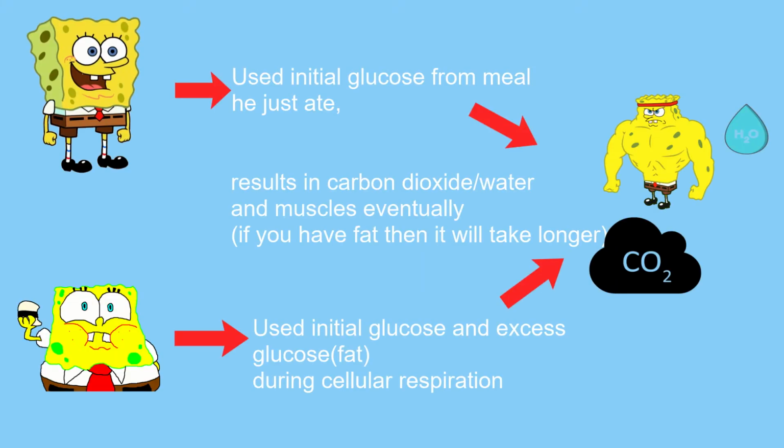The connection between muscle growth and cellular respiration is that when cellular respiration happens, it uses up either the glucose we got from a recent meal or the fat that our bodies had stored up. When we lose the excess glucose in our bodies, that's when we start to lose fat. And if we keep exercising when we use up all our stored up fat, that's when muscles will start to form. So that's where the weight you lose really goes, and how you gain muscles. The fat goes towards the air and comes out as sweat or urine, and muscle growth takes time and can happen faster if you have no excess fats.